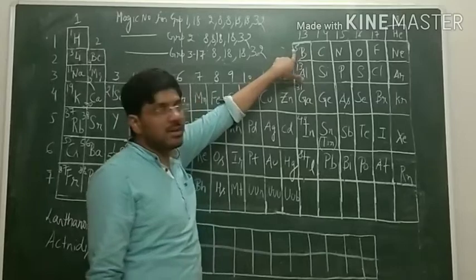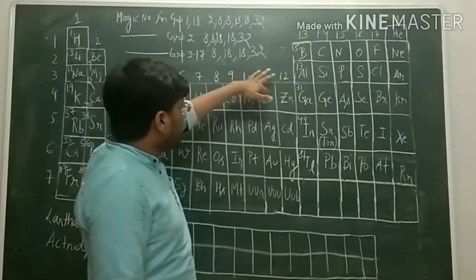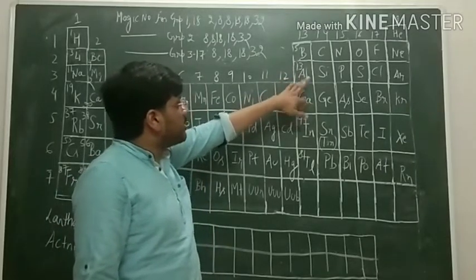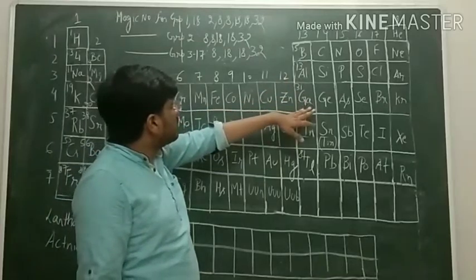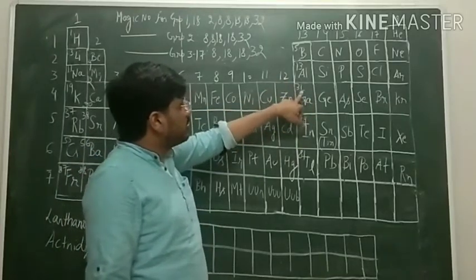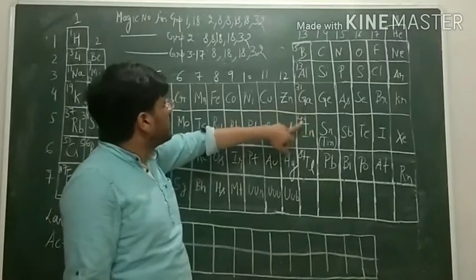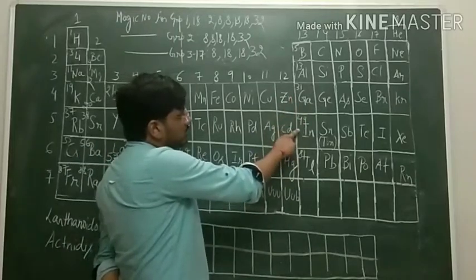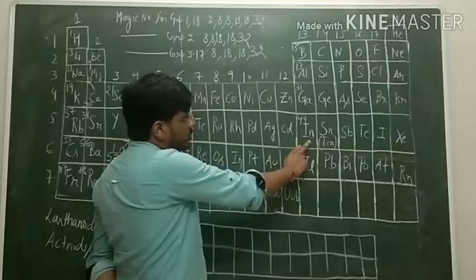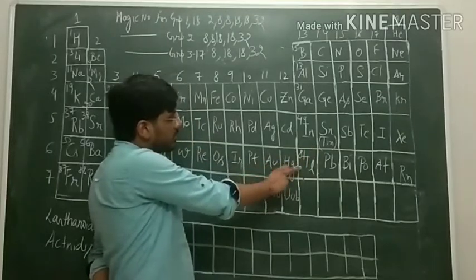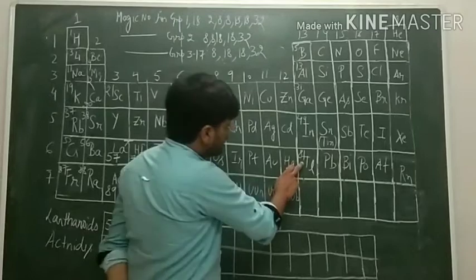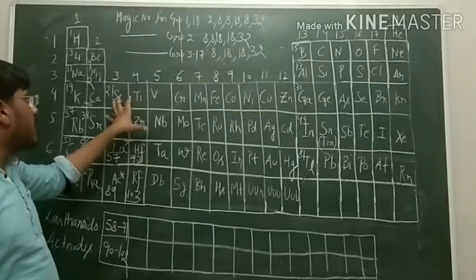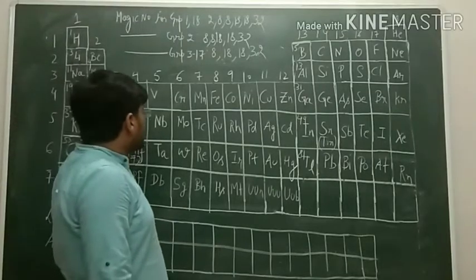For example, boron has atomic number 5. On adding 8 we get atomic number 13, corresponding to aluminium. Then on adding 18 we get atomic number 31, corresponding to gallium. Then again on adding 18 we get atomic number 49, corresponding to indium. Then on adding 32 we get atomic number 81, corresponding to thallium. And there are no particular magic numbers for the elements present in groups 3 to 12.